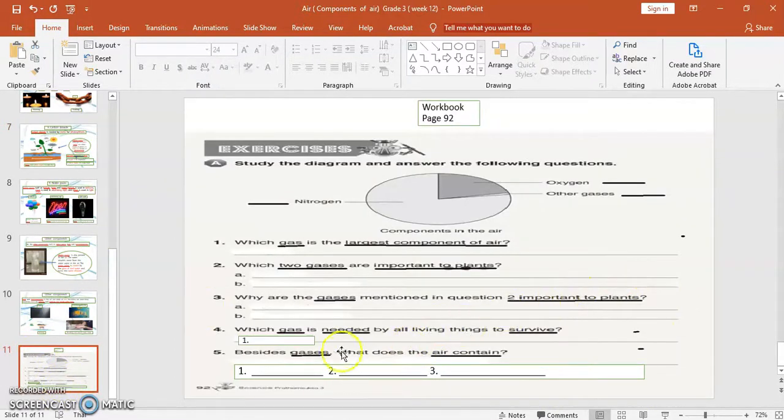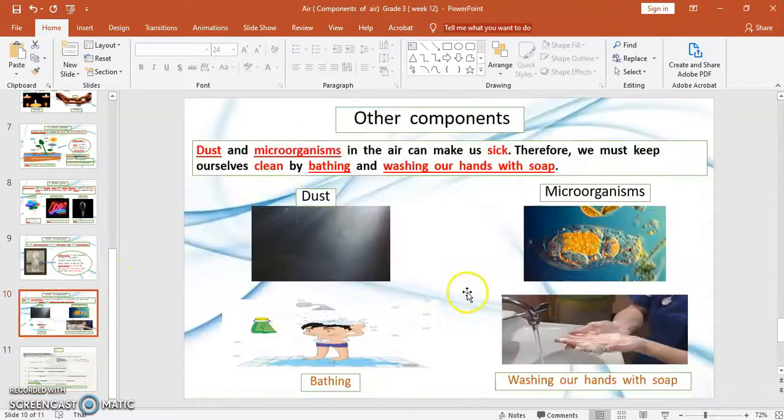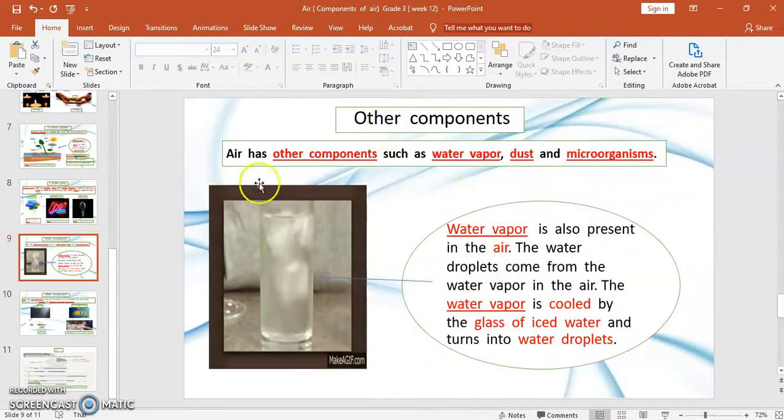Next: which gas is needed by all living things to survive? One answer. And number 5: besides gases, what does the air contain? Number 1, water vapor. Number 2, dust and microorganisms.